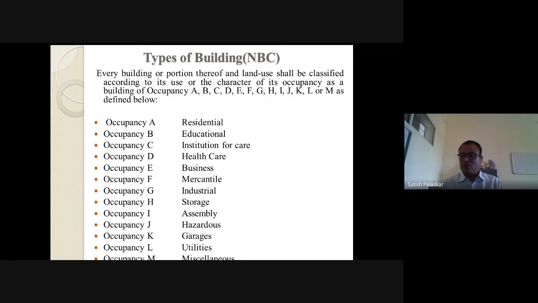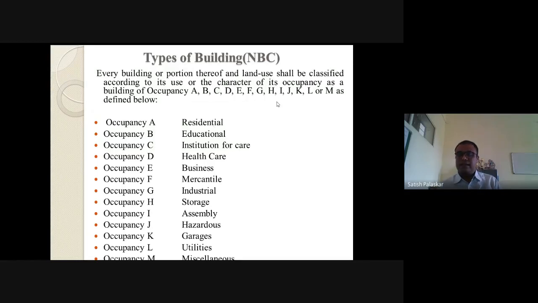Next is the small assembly without fixed seats, where up to 300 persons can be accommodated. So these are about the assembly buildings.